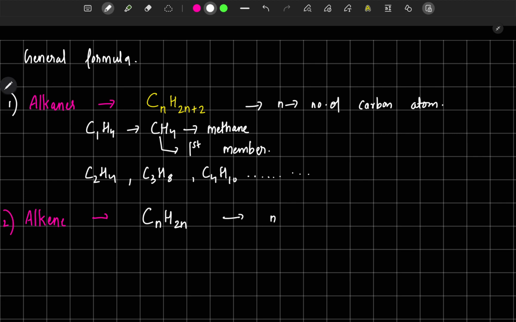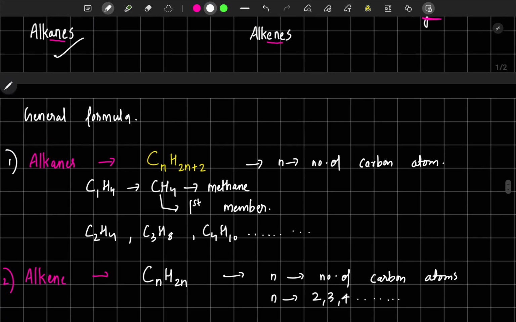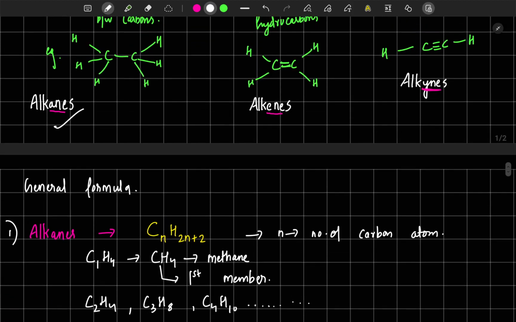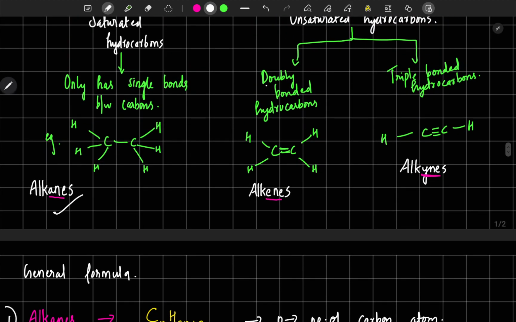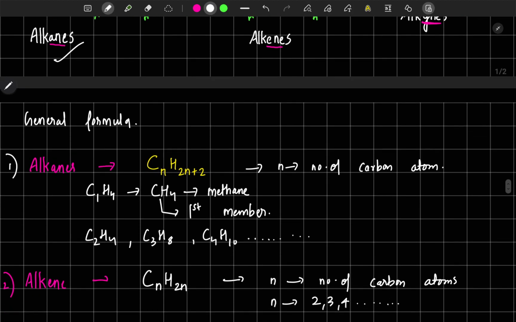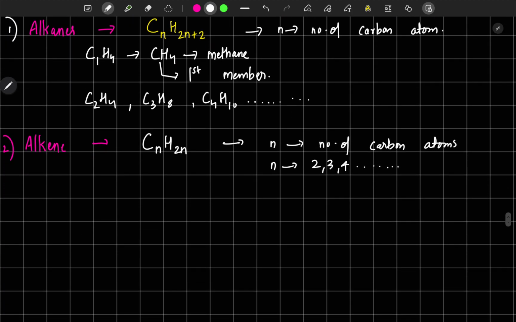Here n is again the number of carbon atoms. But here n will only start from 2, 3, 4, etc. You can ask why n is not starting from 1. Simply because alkenes are doubly bonded compounds. To form a double bond we need at least 2 carbons, right? That is why it is starting from 2.